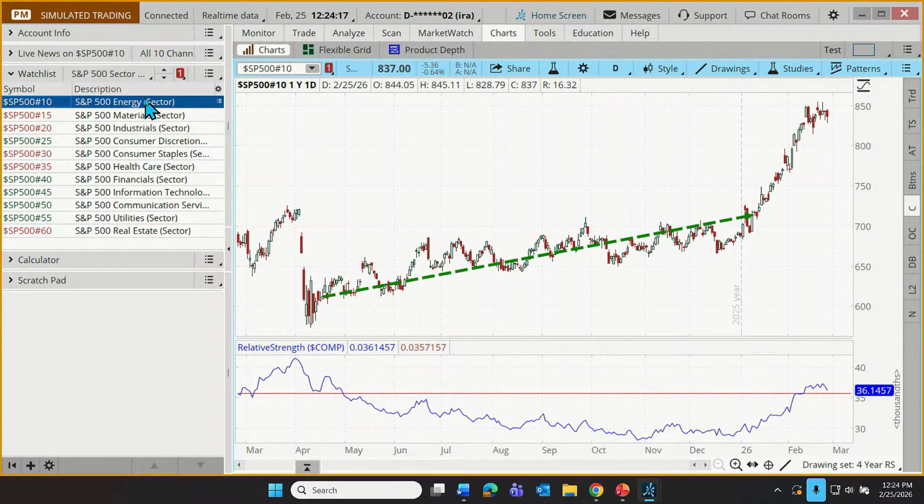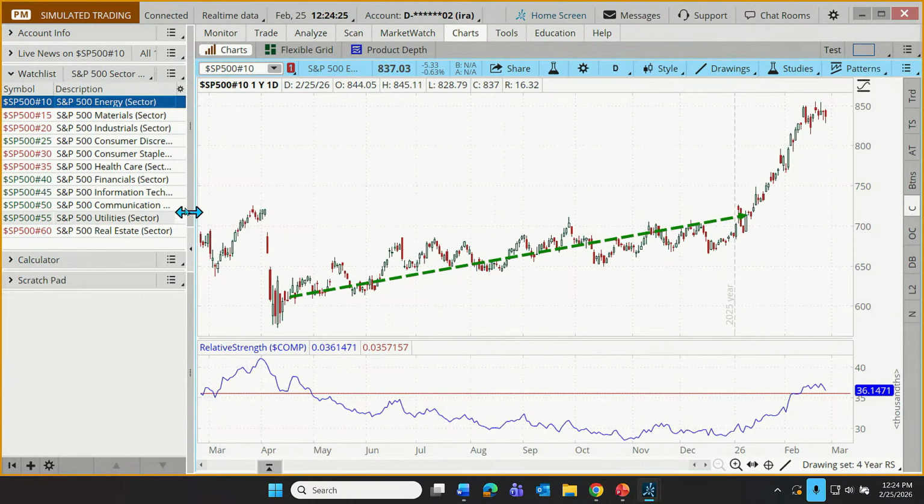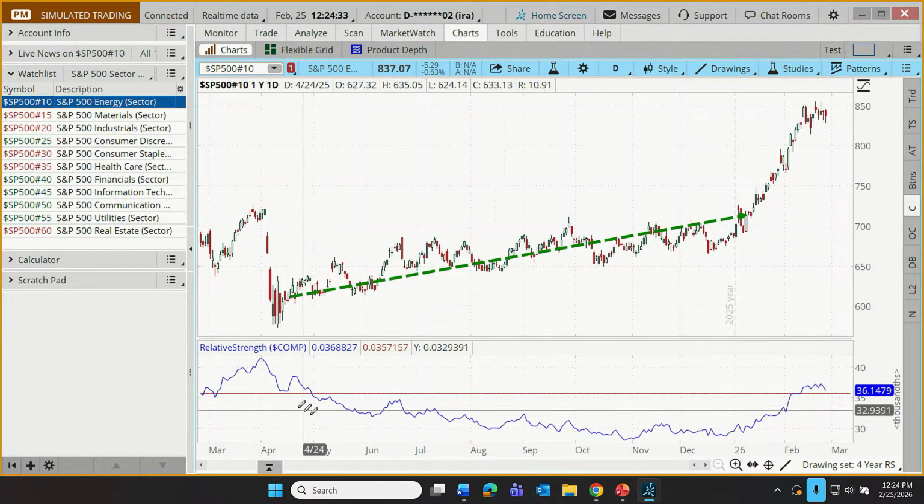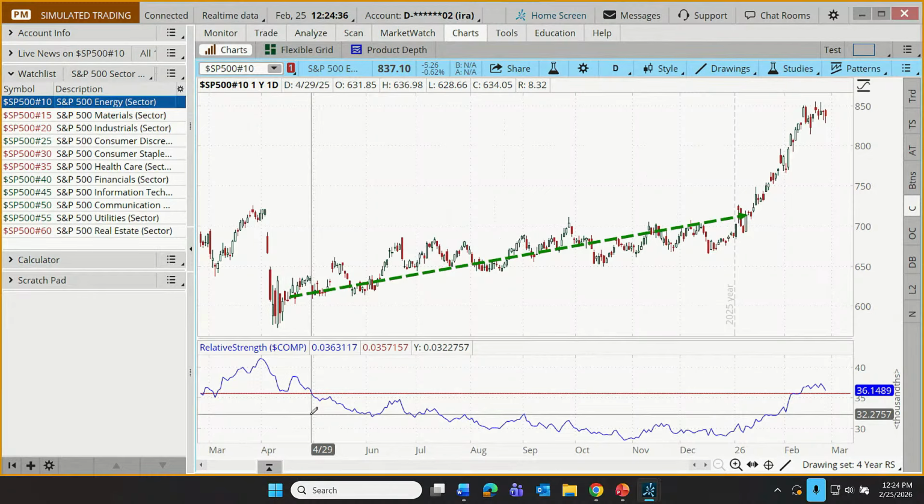So I want to have a look at a couple of these. How about we just start here with energy? And shall we close this up just a little bit? That's okay. I'll leave that right there. But I want to look at the energy sector and discuss that within the context of this relative strength tool that we've just learned. Now, before we were comparing one major market index to another one to see which one might be stronger, which one might be weaker, which one might be emerging strength, which might be surrendering recent strength.